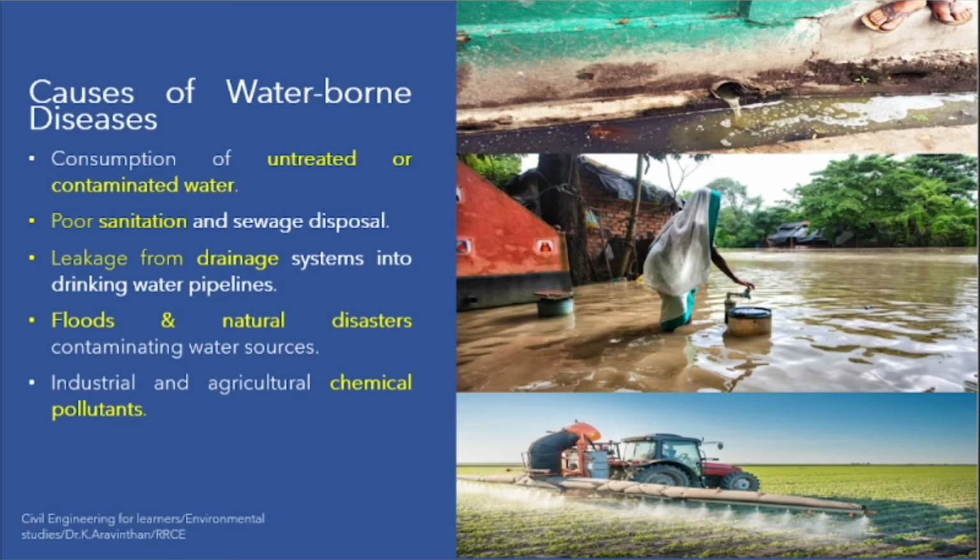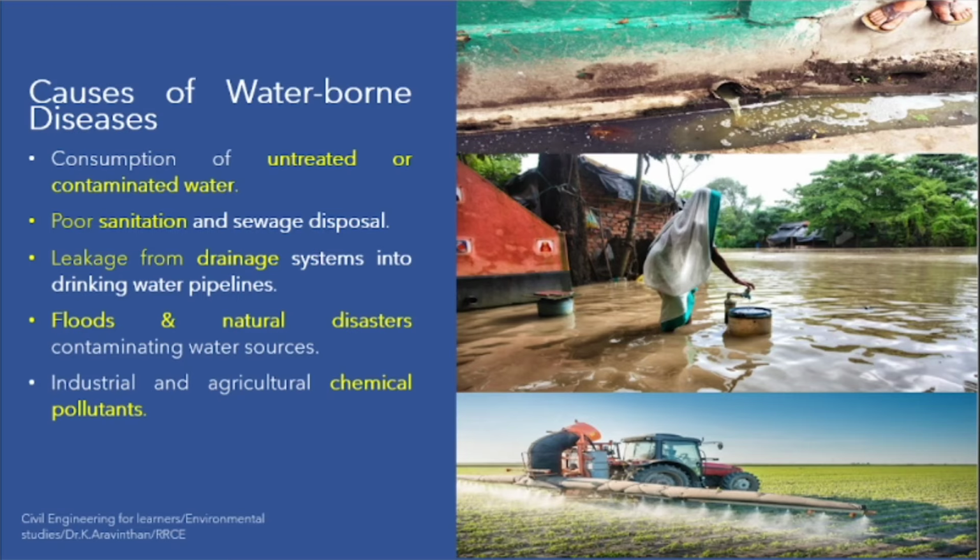There is no chance of contamination. But if you are living in a rural place, you will be living with river water or well water. In those cases, this kind of disease can come. So leakage from the drainage system might happen, and flood and natural disaster, as I have told, and chemical pollution.